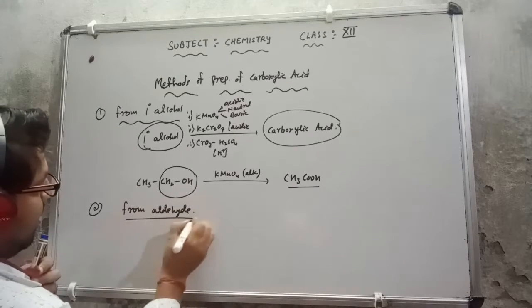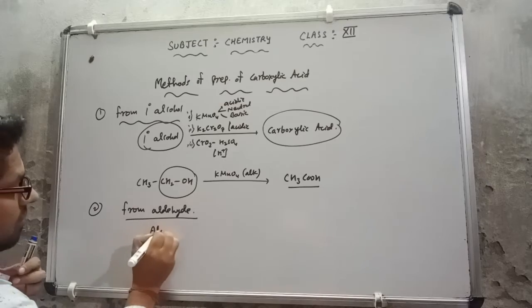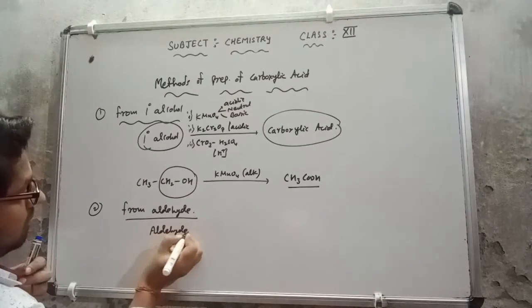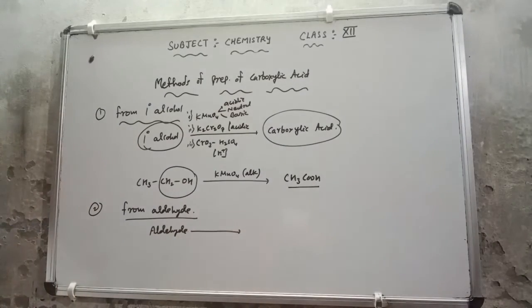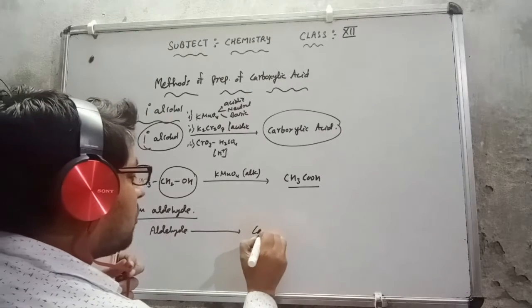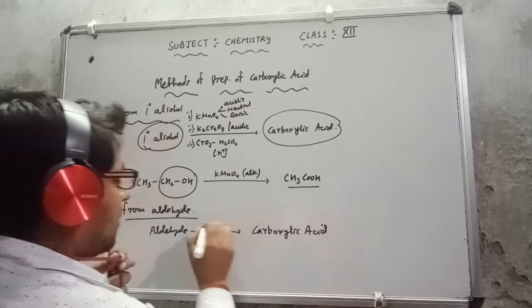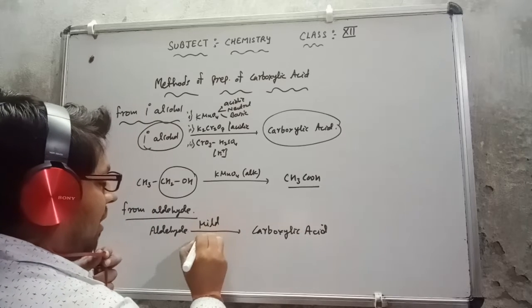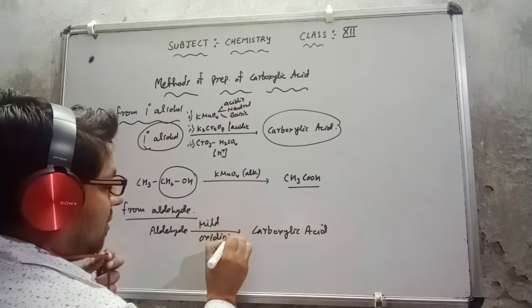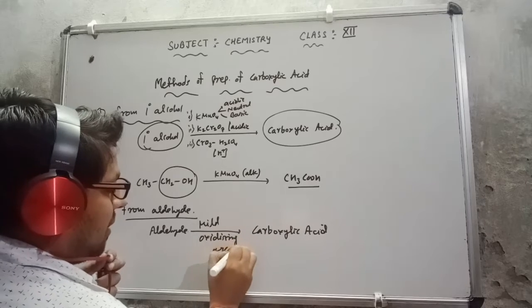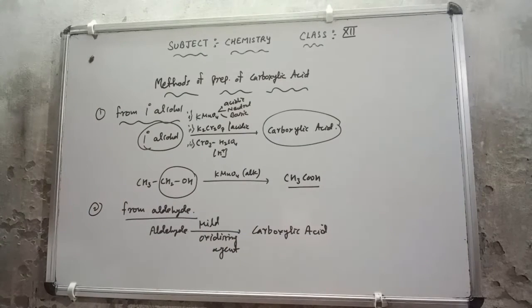If I use a mild oxidizing agent, then the aldehyde is converted into carboxylic acid. This is in the presence of a mild oxidizing agent. Now the point is, what are the mild oxidizing agents?